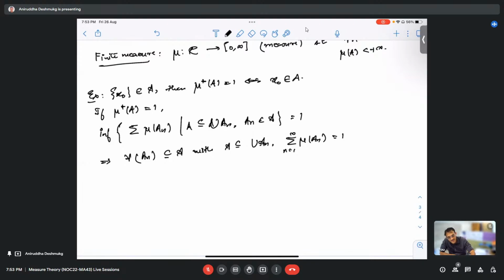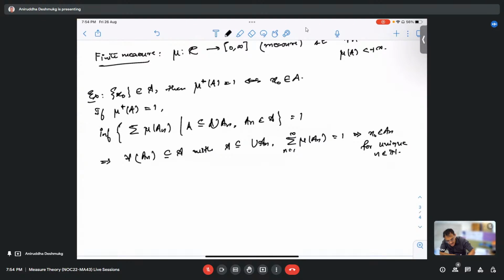But this sum being 1 would imply that x naught is inside A_n for some n. In fact, this n is unique. What happened? I am not able to write for a unique n.